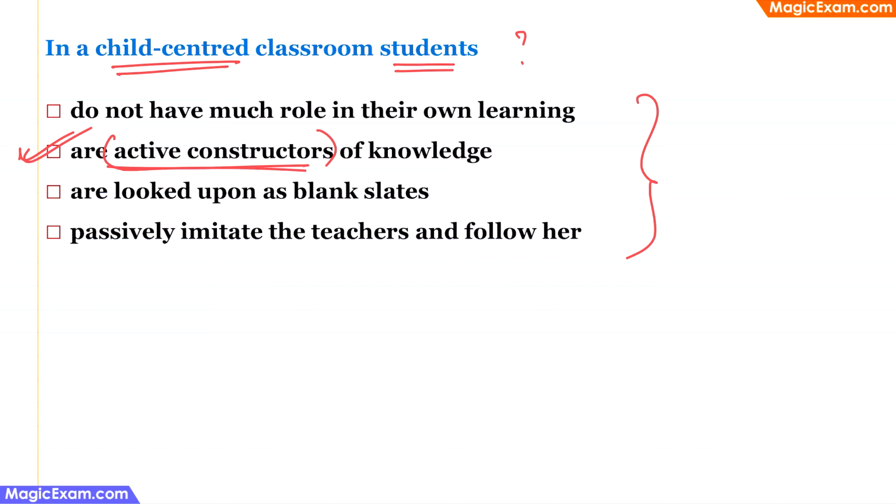So the answer choices which have passive can be directly eliminated. Blank slates, again eliminate, and do not have much of a role in their own learning. It is absolutely incorrect, so it can be eliminated. So remember, the keywords active, construction are going to be there in the correct answer, and passive should not be